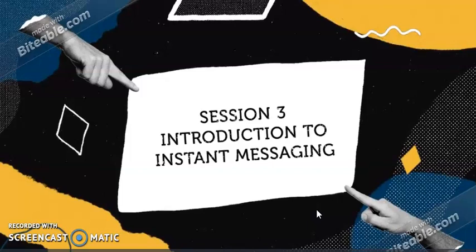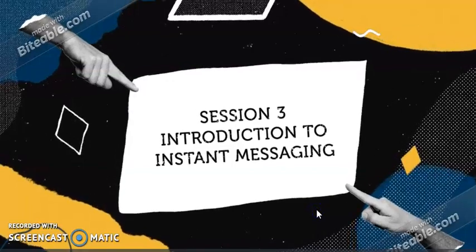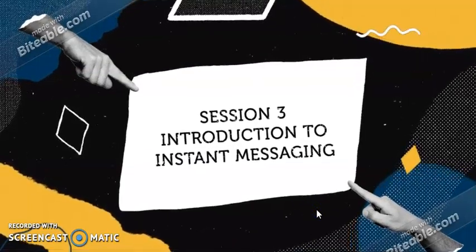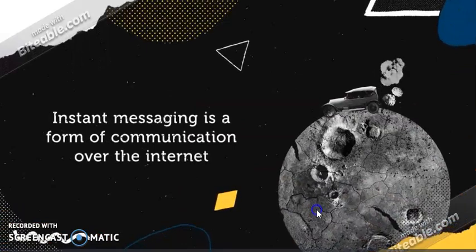Now we are moving to the next session, that is Introduction to Instant Messaging. Instant messaging is a form of communication over the internet that offers an instantaneous transmission of text-based messages from sender to receiver.